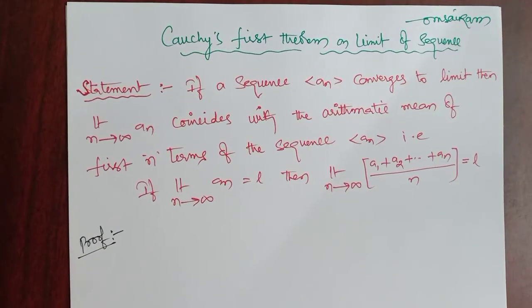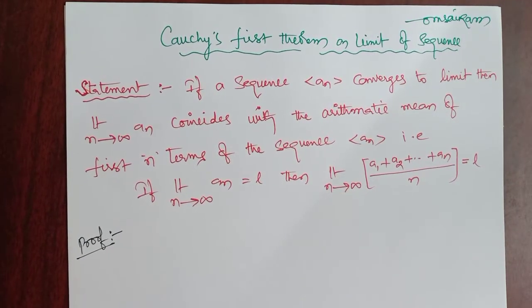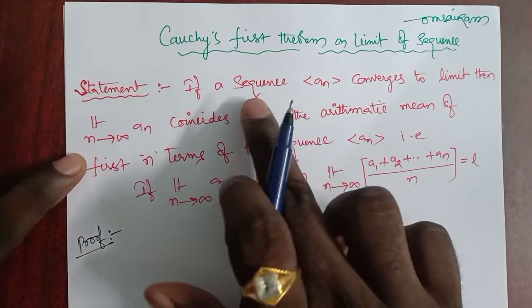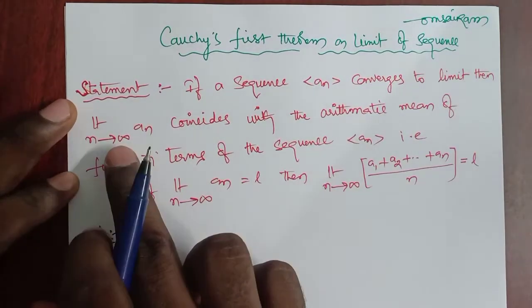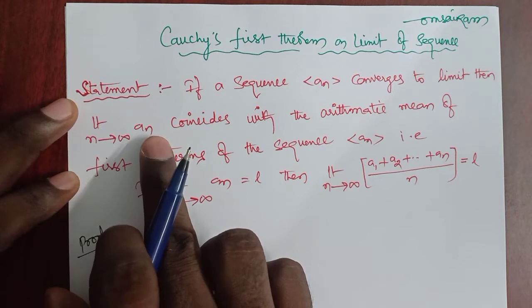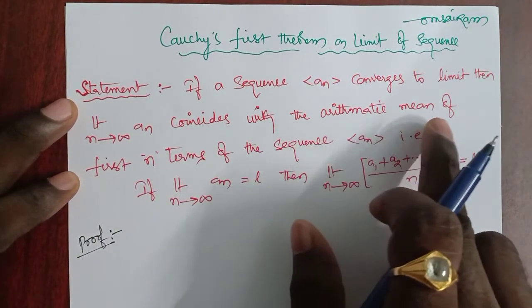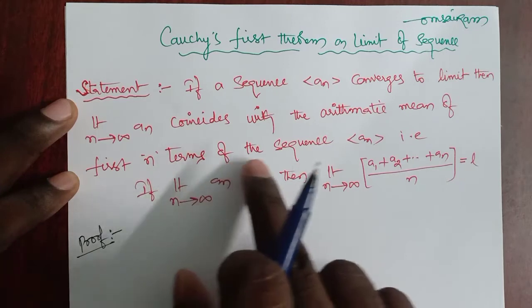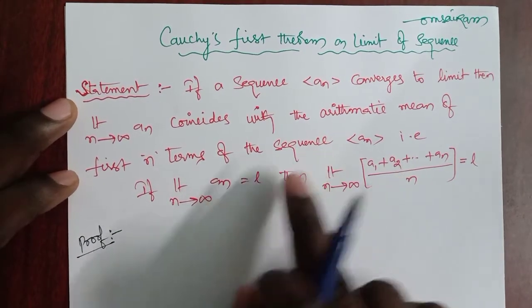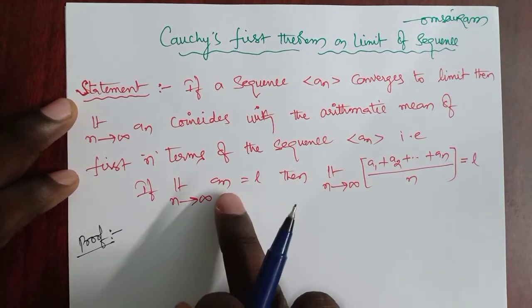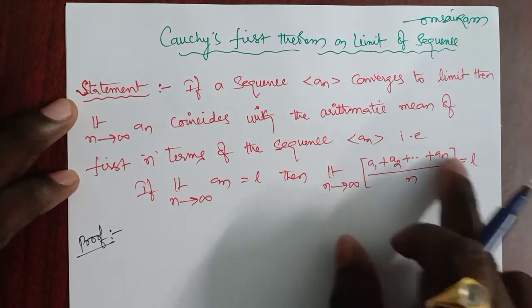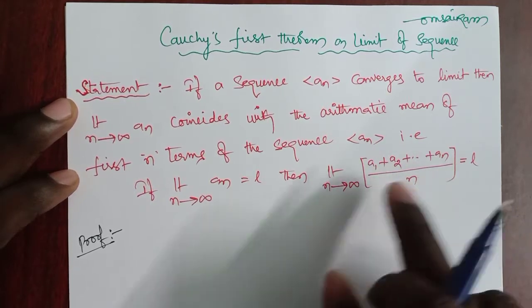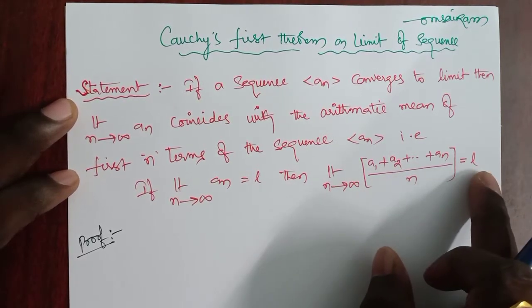Hi students, today we will discuss Cauchy's first theorem on the limit of a sequence. The statement is: if a sequence an converges to the limit L, then the limit as n tends to infinity of an coincides with the arithmetic mean of the first n terms of the sequence. Which means, if the limit as n tends to infinity of an equals L, then the arithmetic mean of the first n terms also converges to L.